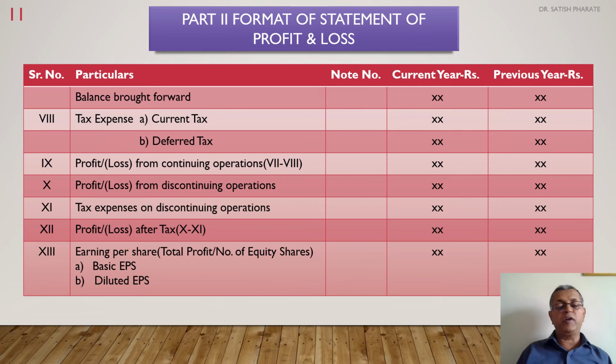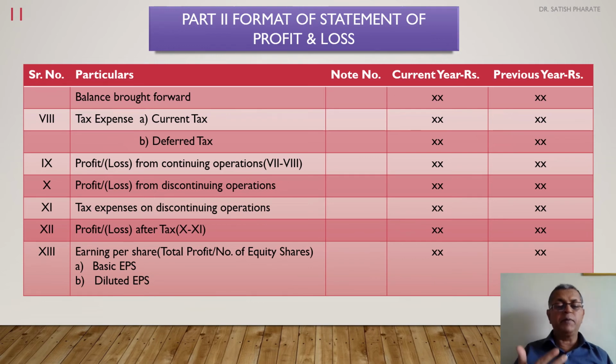After obtaining profit or loss after tax, one can decide what is the earning per share of the company. This earning per share can be calculated with a simple formula: total profit available upon number of equity shares or number of ordinary shares. That is your basic earning per share.